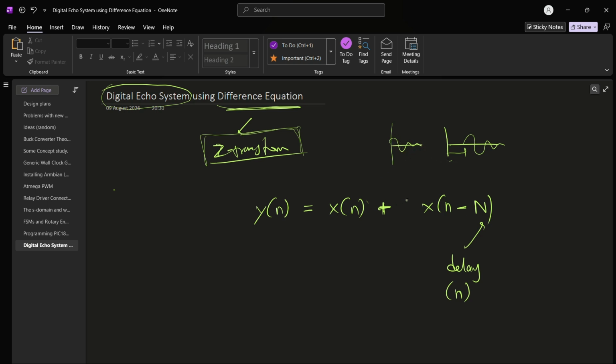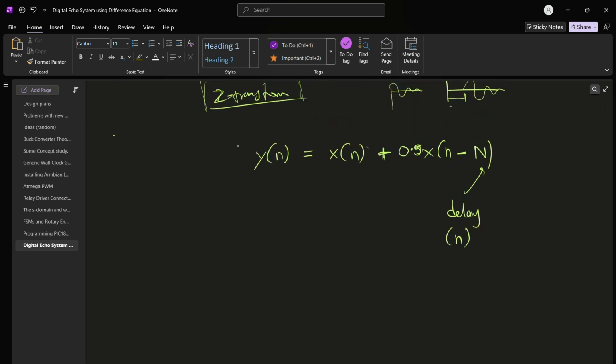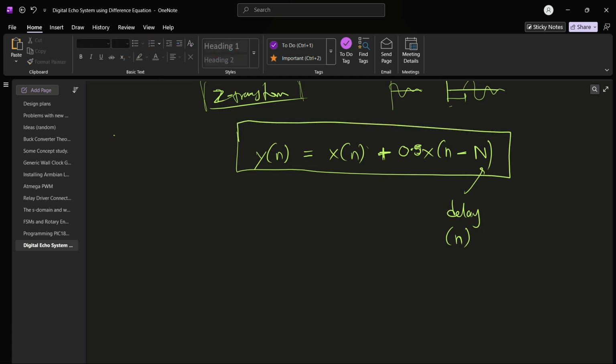Obviously, echo comes after some attenuation. So what better than to attenuate by multiplying it with 0.5, so it will be the half. And this is really the basis of our echo system. If this is ready, then I think 50% of the work is already done.